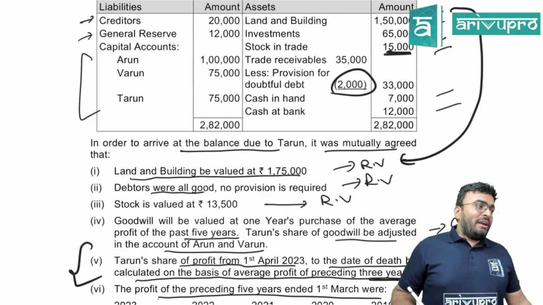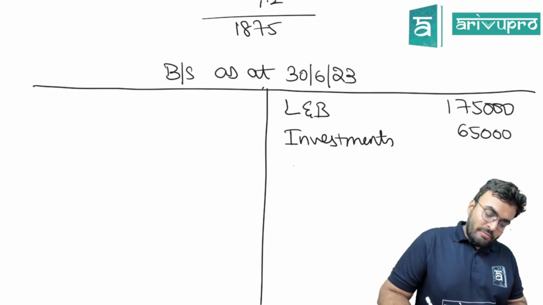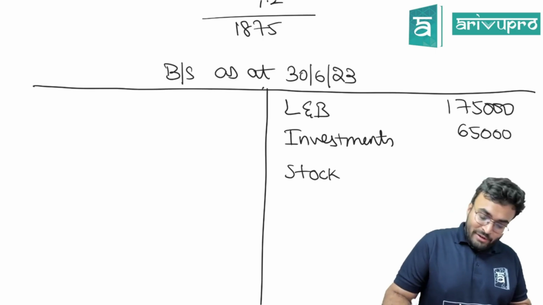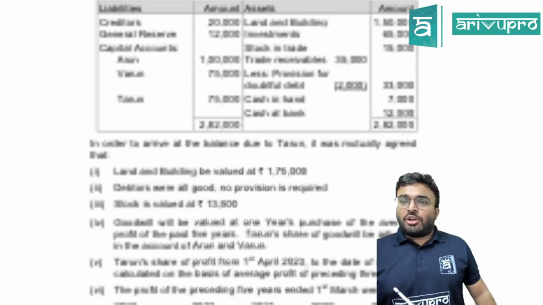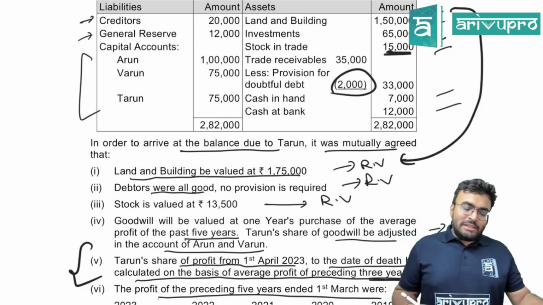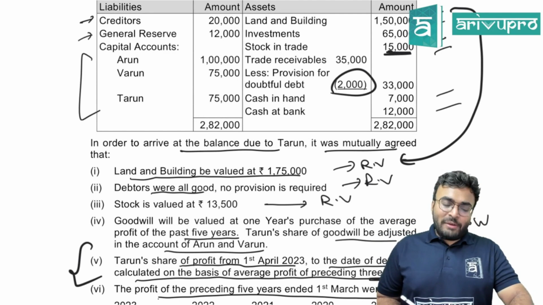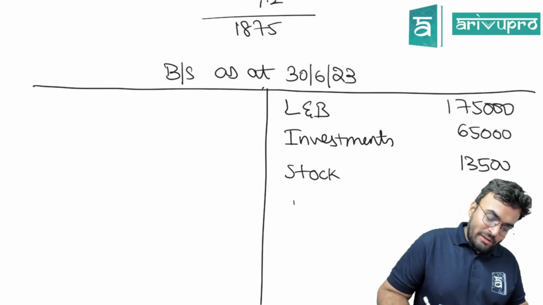Next. Stock in trade, 15,000. Is it still there? Yes. Any revaluation? Yes, 13,500. Remember, we had done the revaluation for stock. Next. Trade receivable, 35,000. Is it still there? Yes. Is there provision for that? No. We have removed the provision. So, trade receivable will be at 35,000 only.